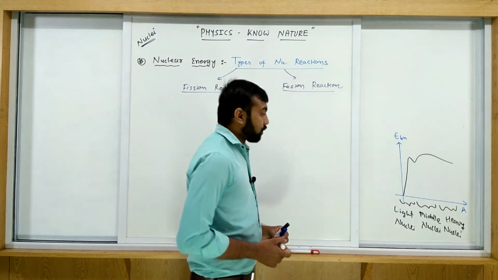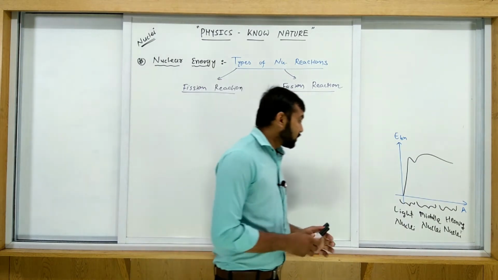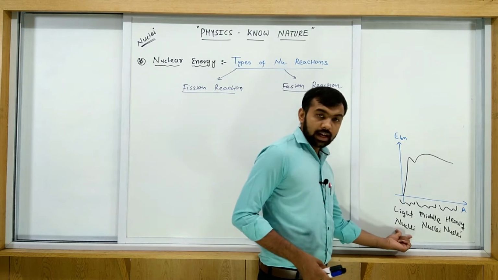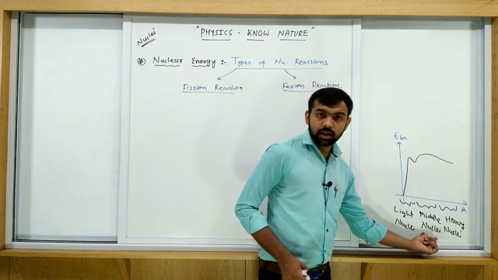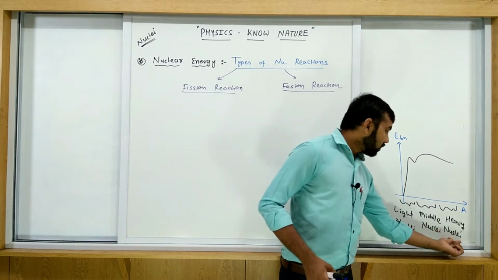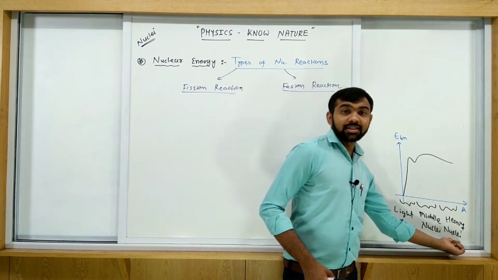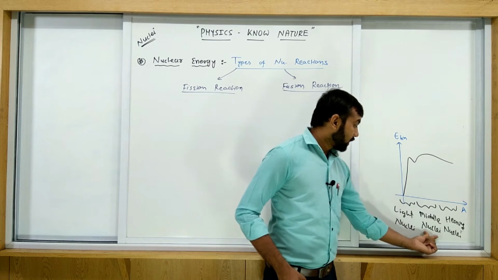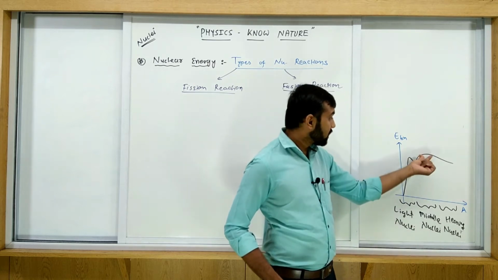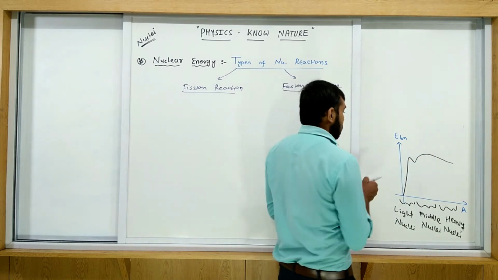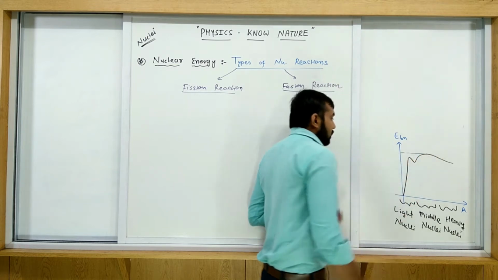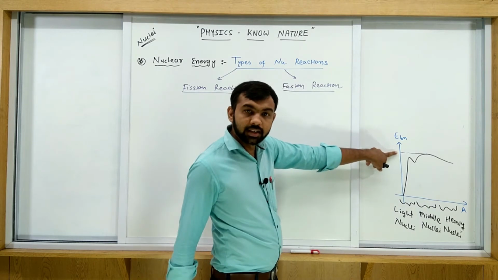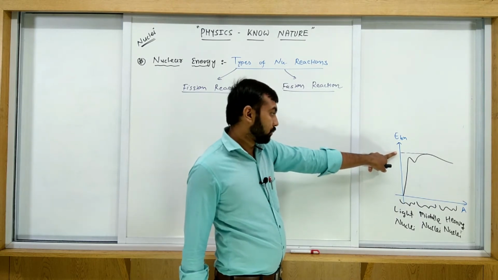So from this graph, what do we understand actually? We understand that the light nuclei have lower binding energy per nucleon compared with the middle nuclei, and heavy nuclei also have lower binding energy per nucleon with respect to middle nuclei. So middle nuclei have the largest binding energy per nucleon, like this.